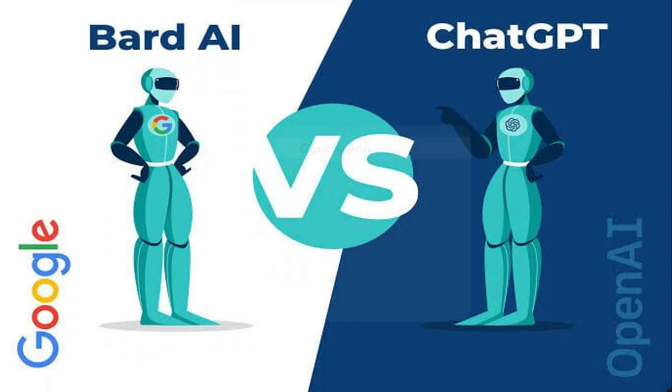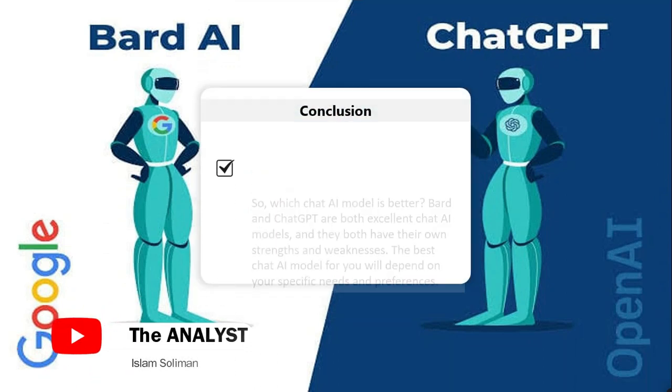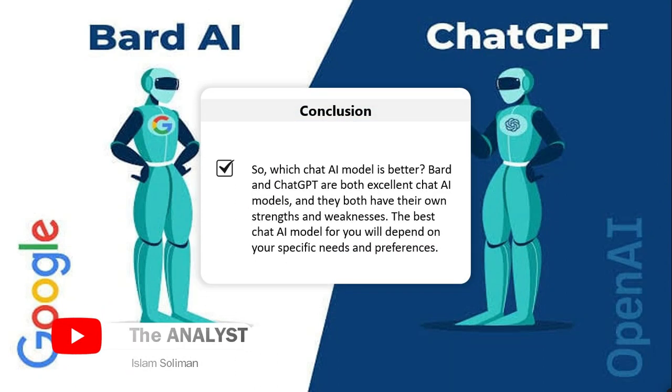Conclusion: so, which chat AI model is better? Bard and ChatGPT are both excellent chat AI models, and they both have their own strengths and weaknesses. The best chat AI model for you will depend on your specific needs and preferences.